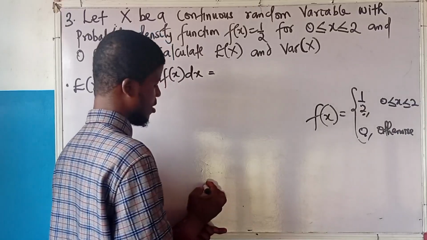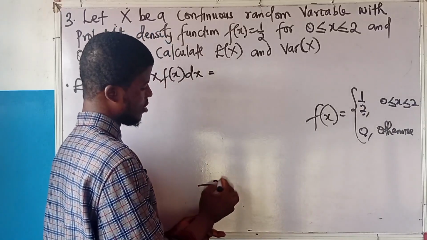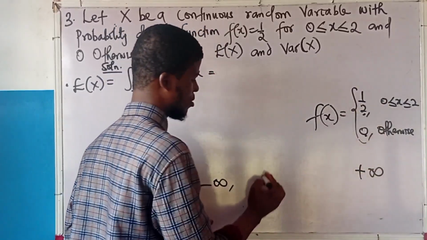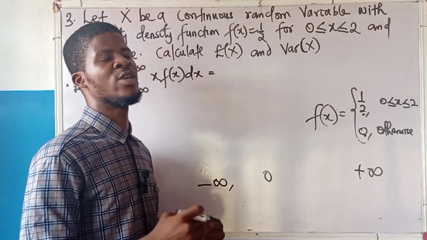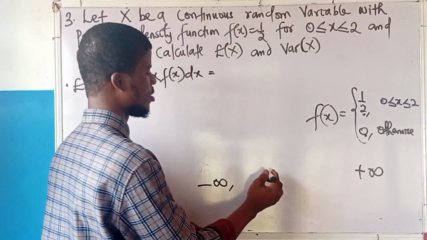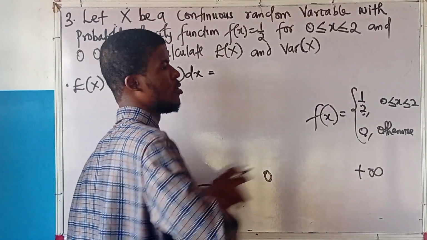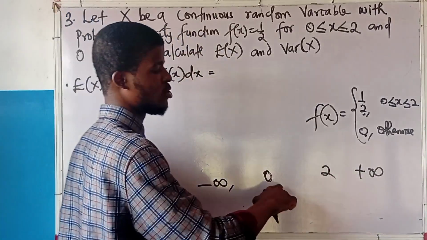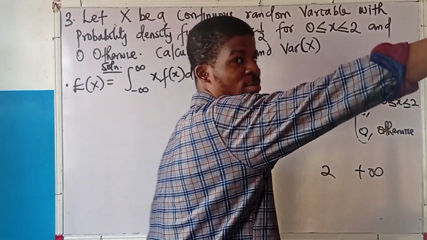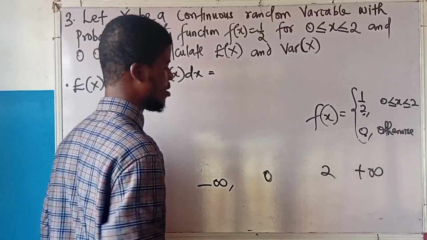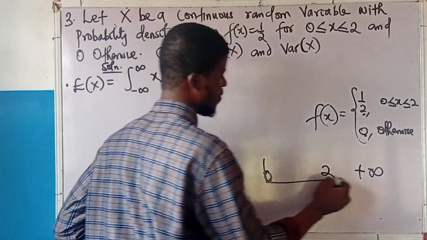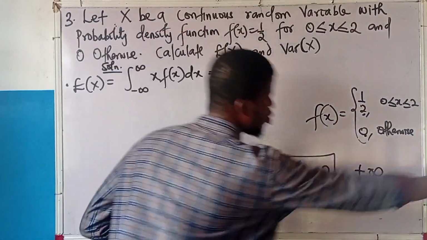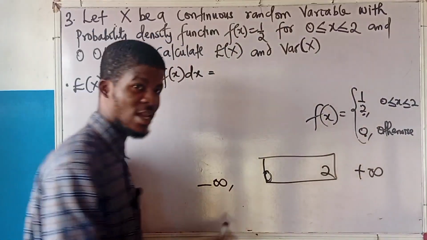I'm just trying to explain because I like when students understand the foundation of something. On the number line we have minus infinity, then 0, then to the right we have 2, and we keep going to plus infinity. So in the interval 0 to 2, the function is 1 over 2, and outside this, it is 0. That's the meaning.